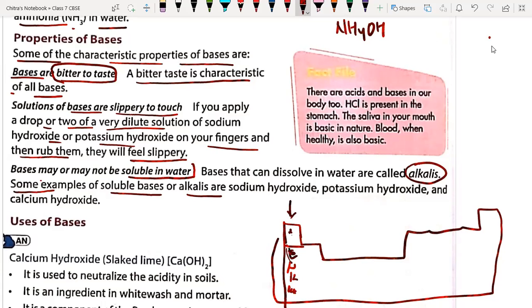All these are the alkali metals. Alkali means their hydroxides dissolve in water. They are soluble in water, that's why they are called alkali metals. So sodium hydroxide, potassium hydroxide and calcium hydroxide dissolve in water. That's why they are called alkalis.